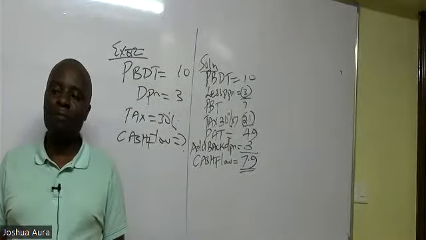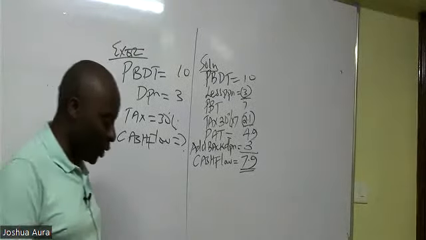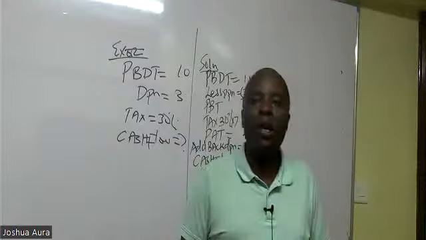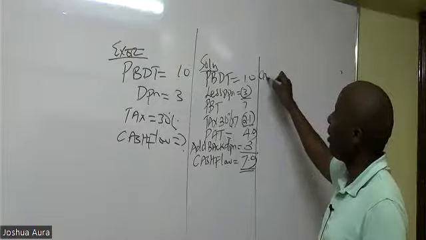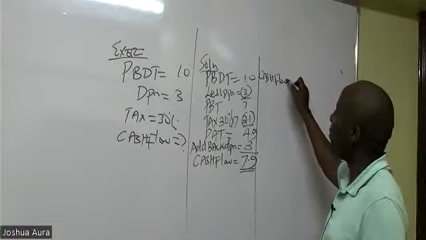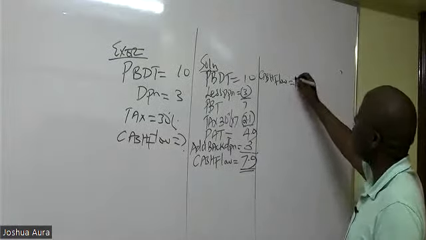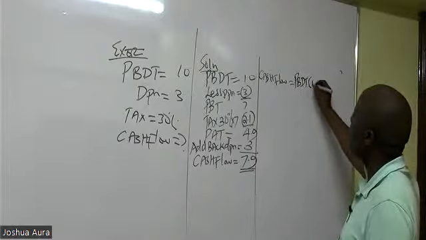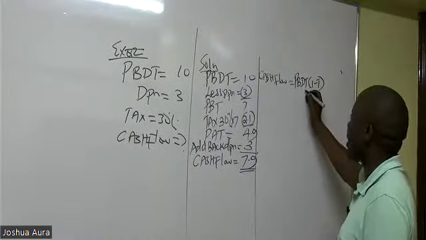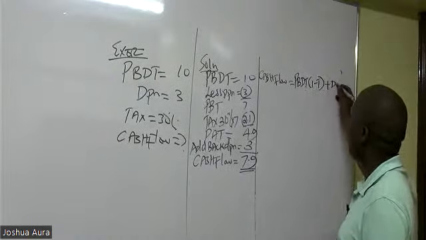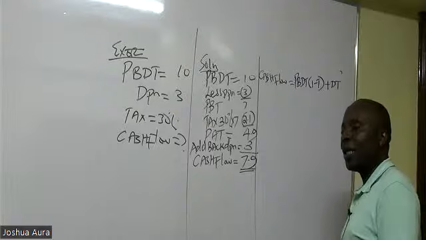7.9. And of course, some other student, like the one who was asking me the question of a tax shield, will have opted to get the cash flow direct. Quite a very good method. Well, they don't like it because it's not applicable 100% all the time. Some other student would have come and said that cash flow equals profit before depreciation and tax, and then you go ahead and tax this without subtracting depreciation. But now remember, later on, they will come and enjoy some tax shield. So you come and add what we call the depreciation tax shield.